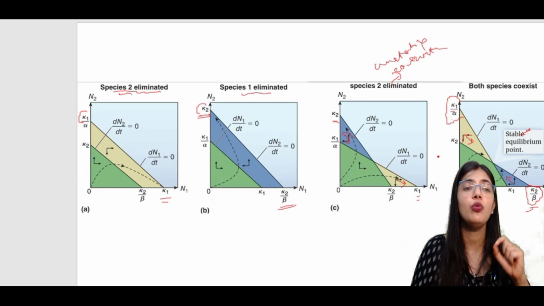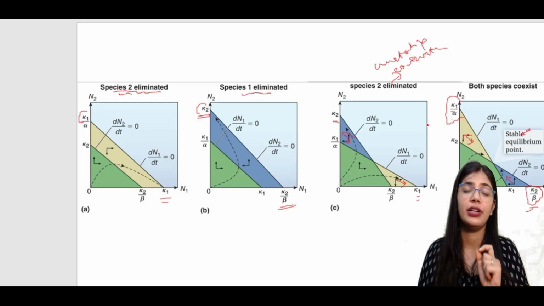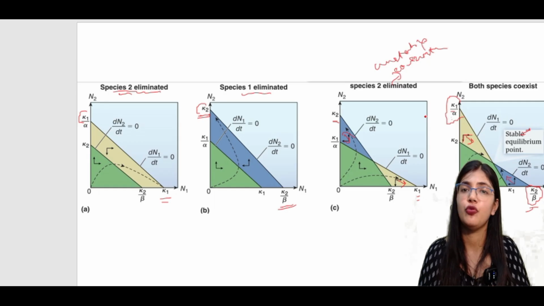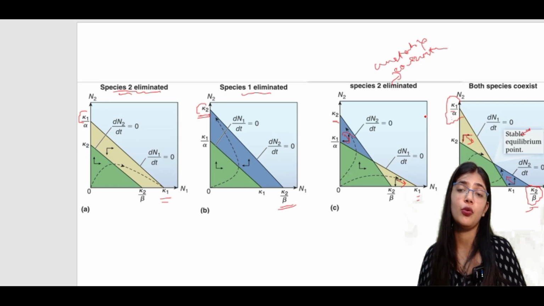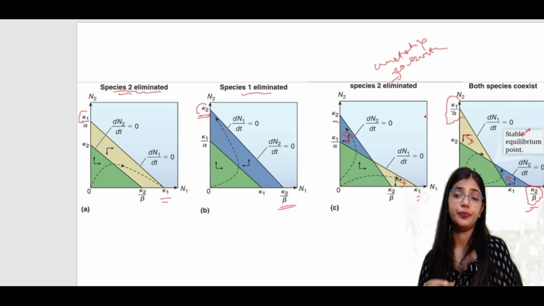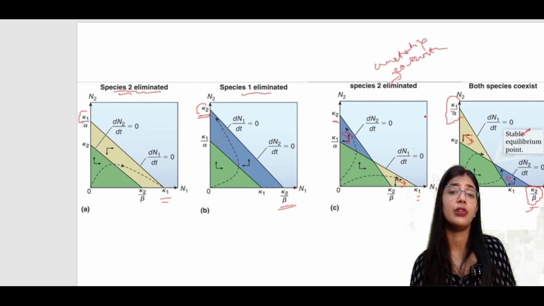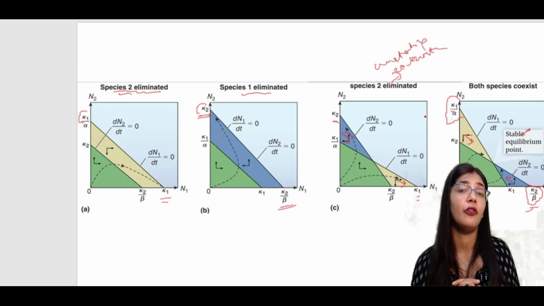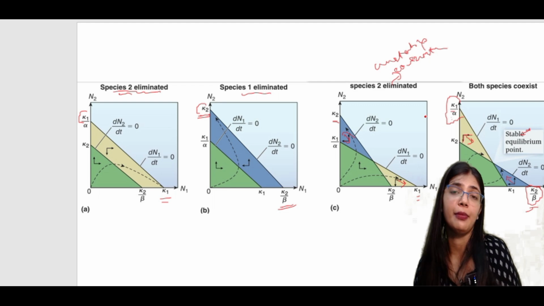This is how the Lotka-Volterra model is working to show which species is going to win and which will show the stable and the unstable coexistence, and who will be eliminated from the space. I hope all of these things are clear and you are able to solve the questions.